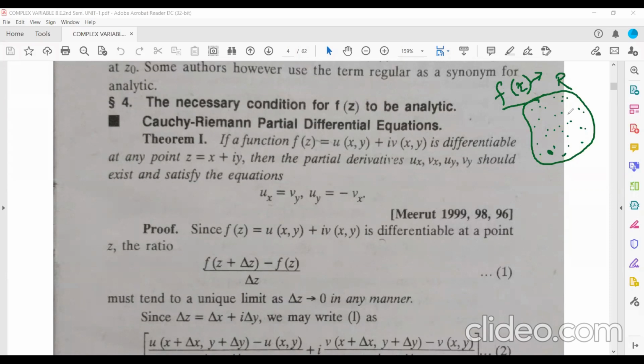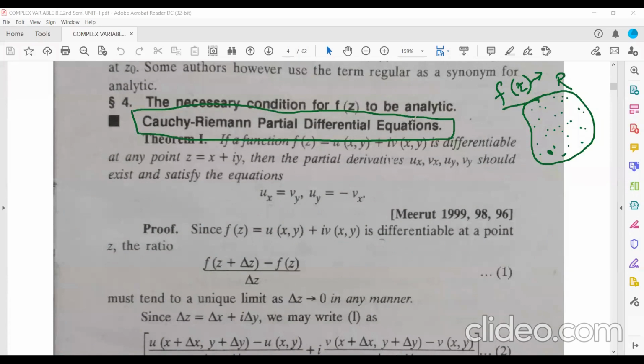So how will you check whether the given function is analytic or not? For that, the Cauchy-Riemann partial differential equations will help you identify whether the given function is analytic or not. This is called the necessary condition for the function f(z) to be analytic.